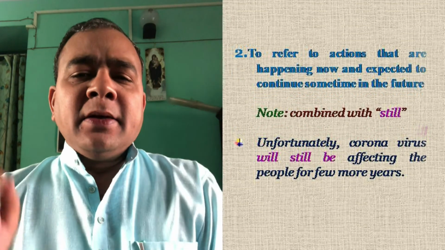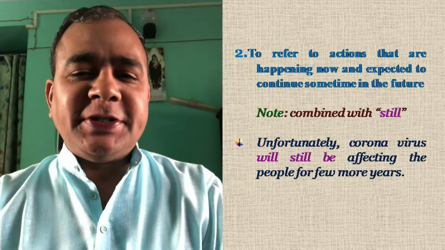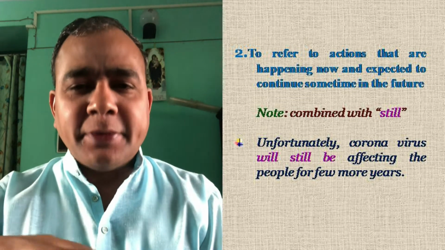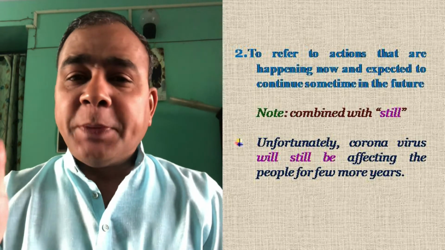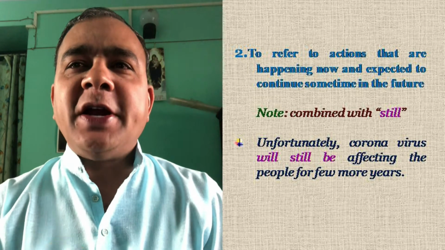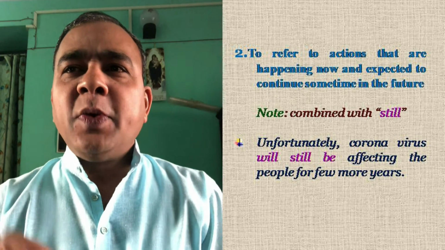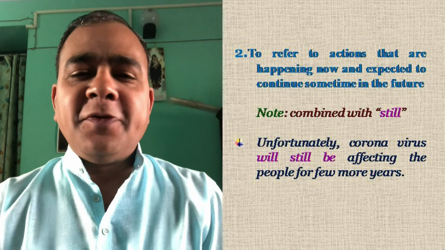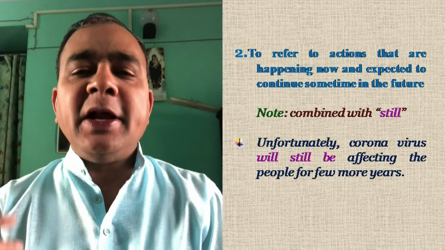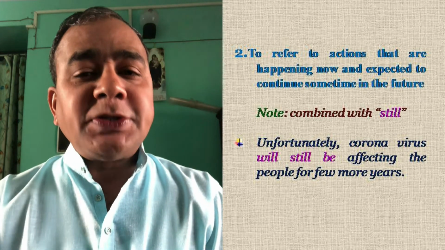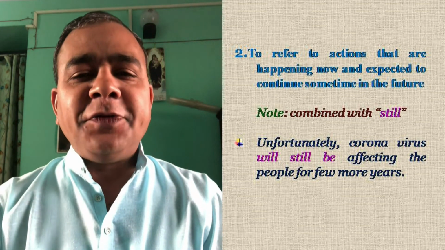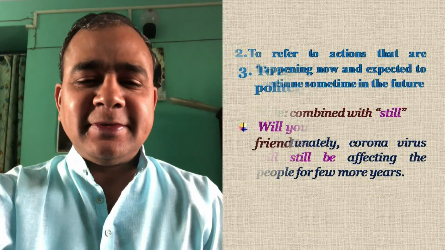The second use of future continuous tense is to refer to actions that are happening now. Now it is happening, but possibly it may continue in the future. Say, for example, unfortunately, coronavirus will still be affecting people for some years. It is already affecting, already 2 years past. People are getting affected. It will also be affecting for a few years later. See, we use the future continuous tense.